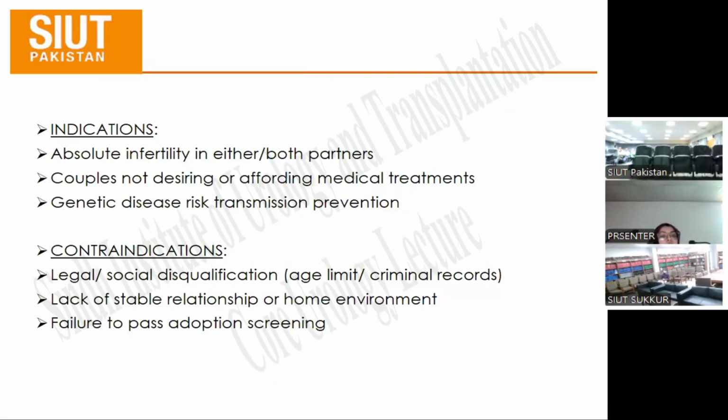The indications for adoption would be infertility in either or both partners, the couple not desiring or being able to afford any medical treatment, and genetic disease risk, transmission, and prevention. The contraindications for adoption would be legal or social disqualification of the parent, like age limit or previous criminal records, lack of a stable relationship or home environment, and failure to pass the adoption screening.